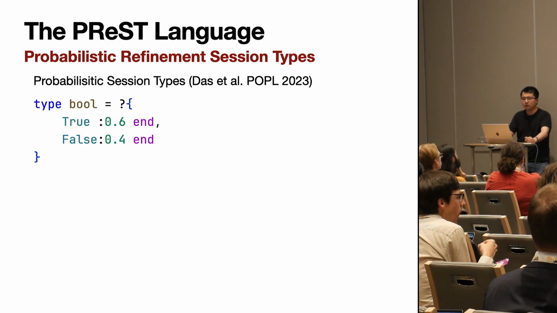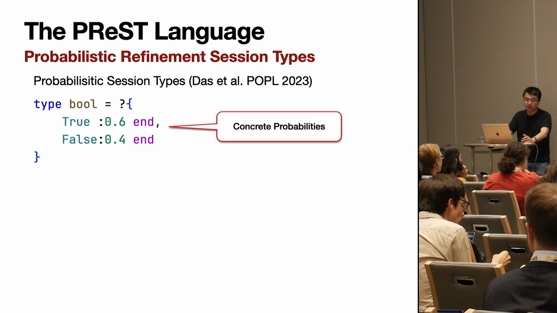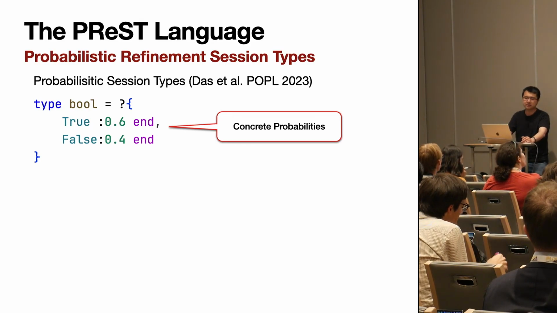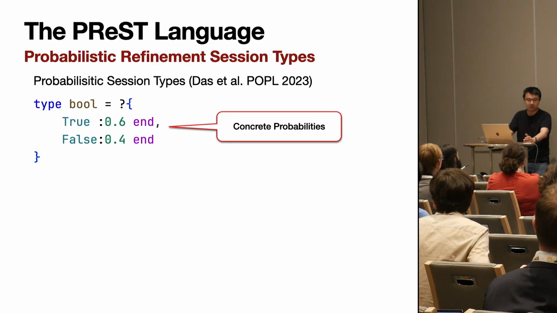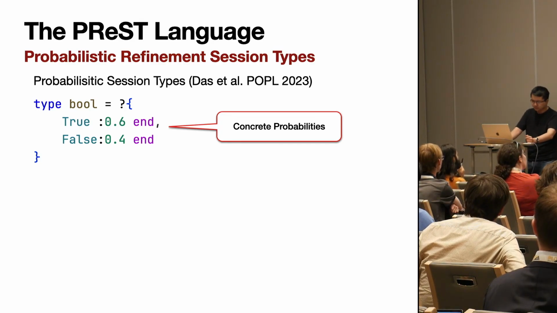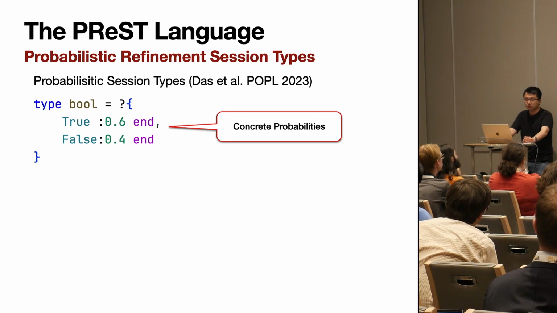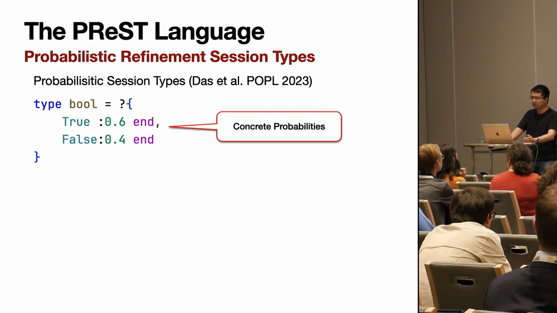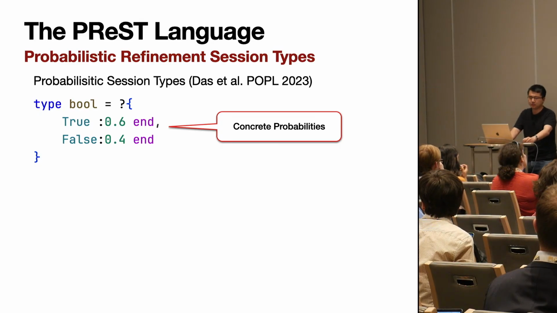The original probabilistic session type paper of Ankush already showed that if we only care about a fixed number of participants and fixed probabilities, it's already very powerful and is able to express a lot of these protocols. However, the restriction of these standard probabilistic session types to concrete probabilities limits their expressiveness in many real-life protocols, which are often parameterized by probabilities or the number of participants.